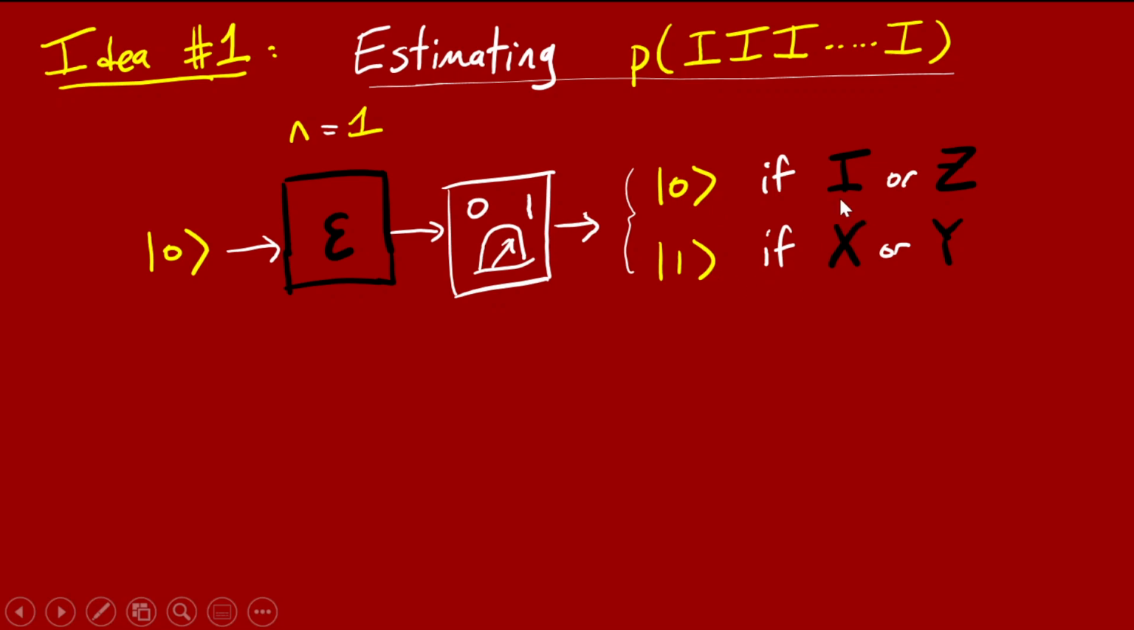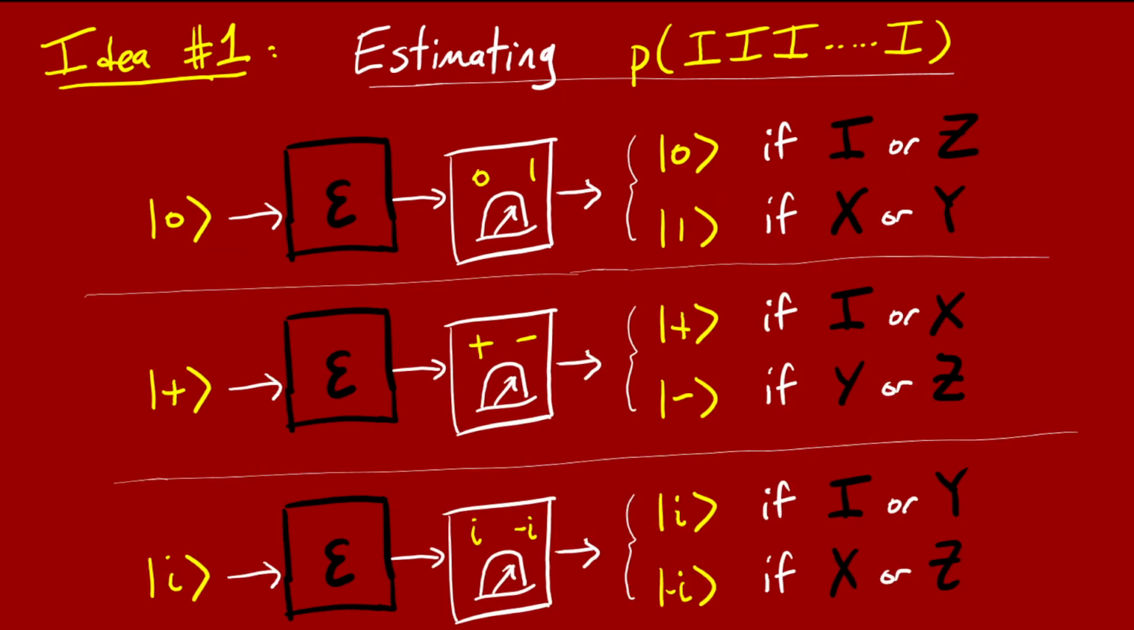In particular, if the channel did I, it gives us back 0. And also if it does Z, that leaves 0 unchanged. On the other hand, if the channel does X or Y, then the measurement outcome will be 1. So if we plug in a ket 0, then we'll tell for sure that the channel either did I or Z, or it did X or Y. We're trying to estimate the probability of I. So that's some progress, but of course we're going to try plugging in other things as well.